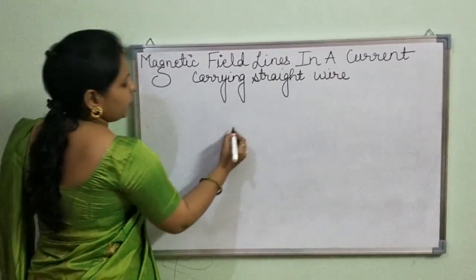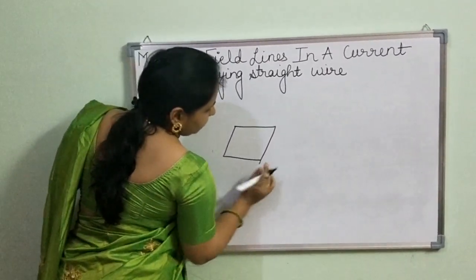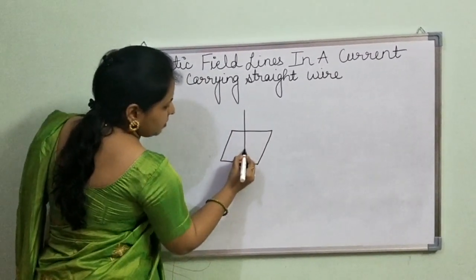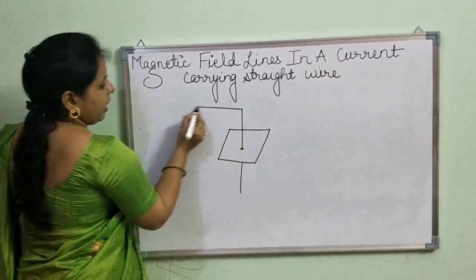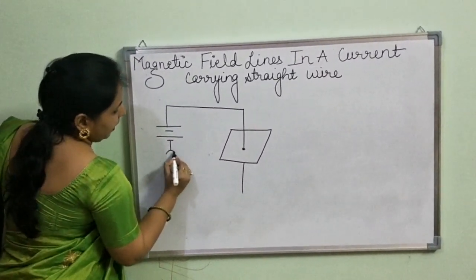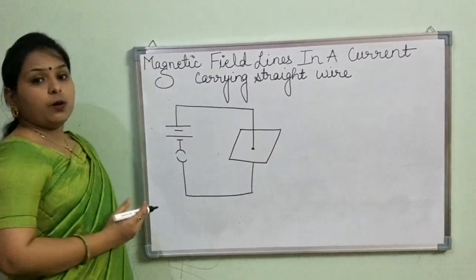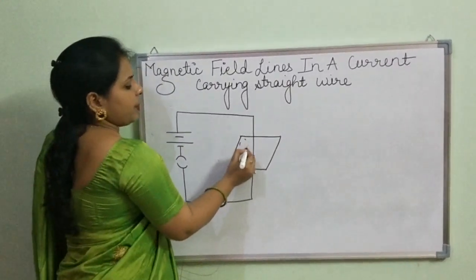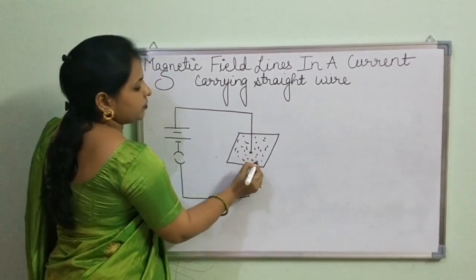For that, you will take a cardboard and pass a straight wire through it and connect it with a battery and a key. Now we will sprinkle some iron filings on this cardboard.